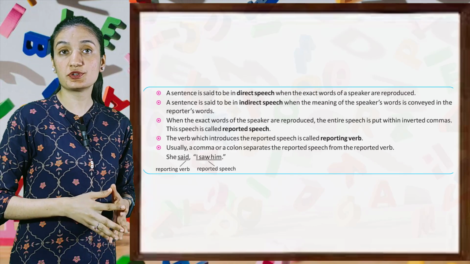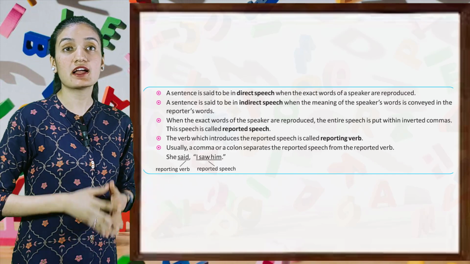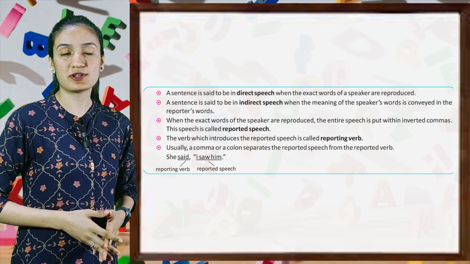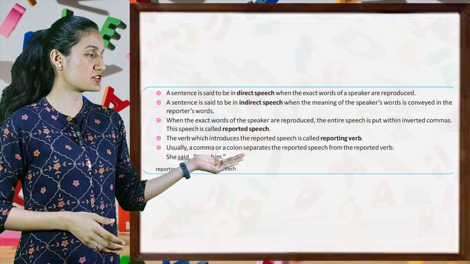The verb which introduces the reported speech is called the reporting verb. Usually, a comma or a colon separates the reported speech from the reporting verb. Like, she said, "I saw him." Reporting verb and reported speech.